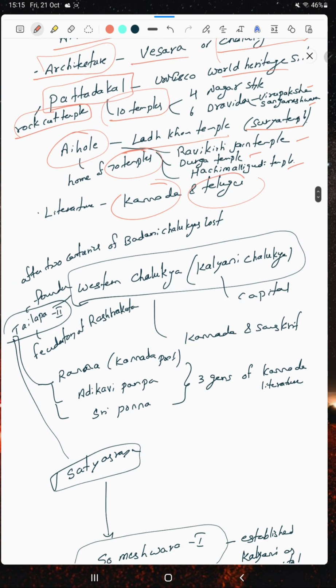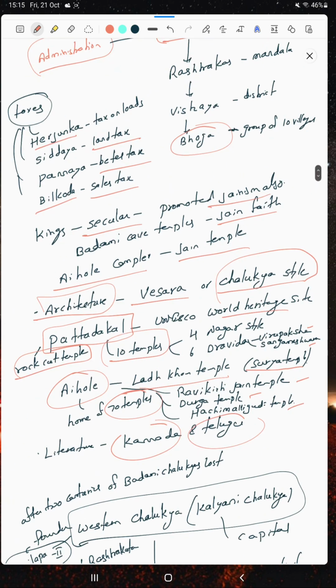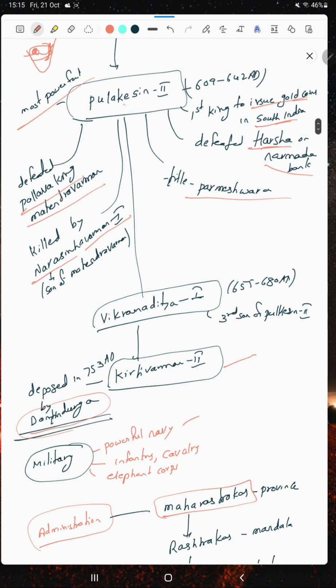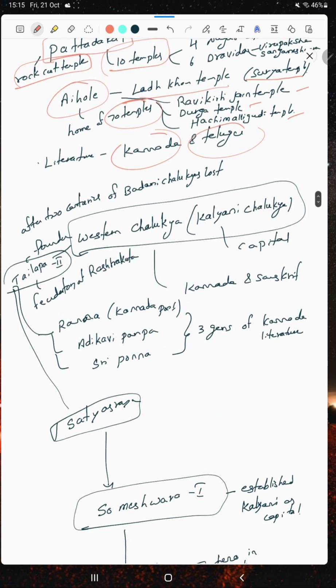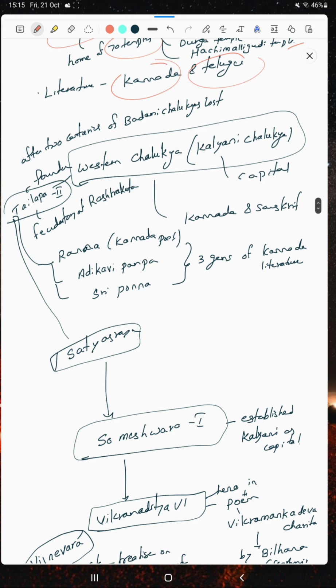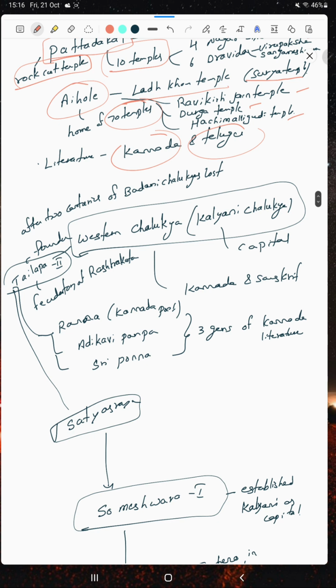Now we come to the Western Chalukyas. They started after the end of Kirtivarman II's rule. The Chalukyan empire collapsed, and after about 200 years the Western Chalukyas, or Kalyani Chalukyas, were founded by Tailappa II.